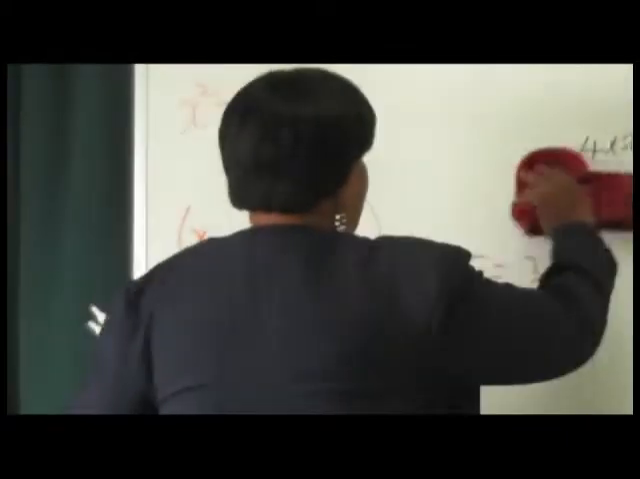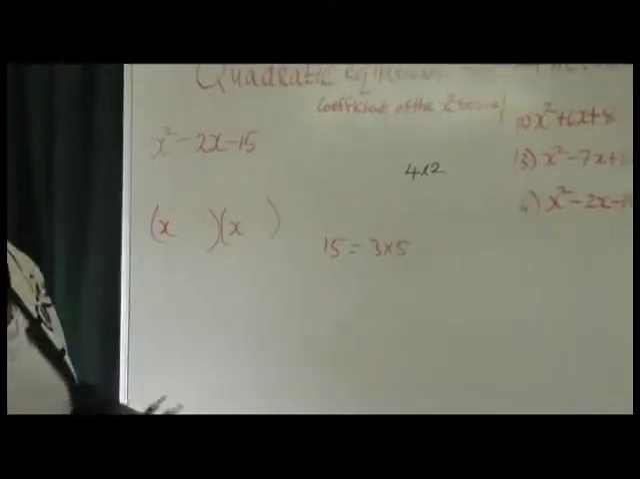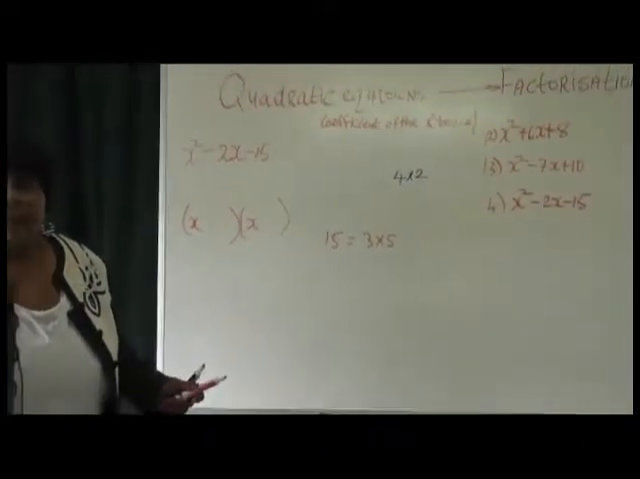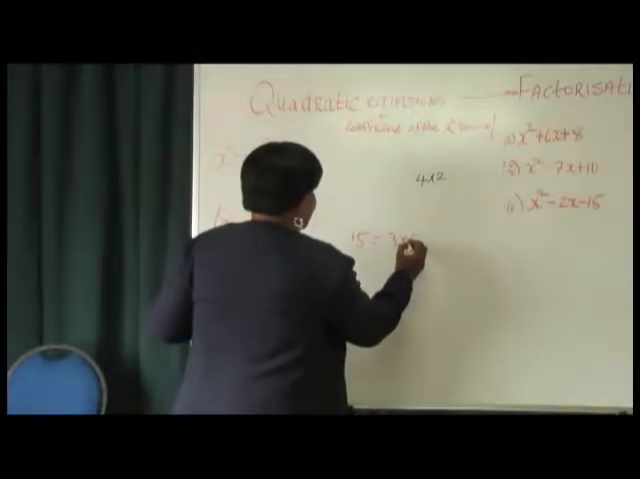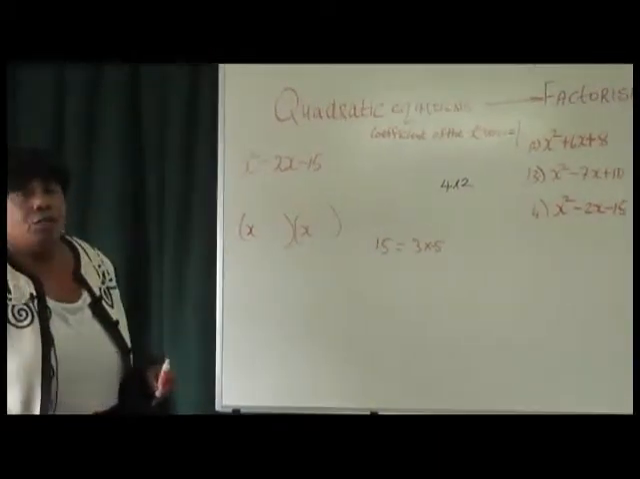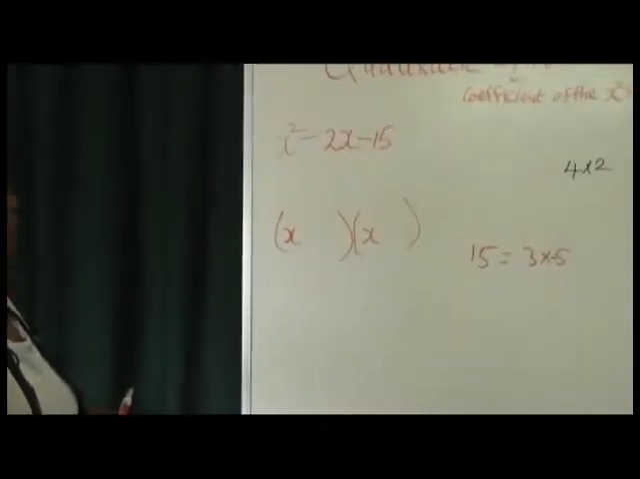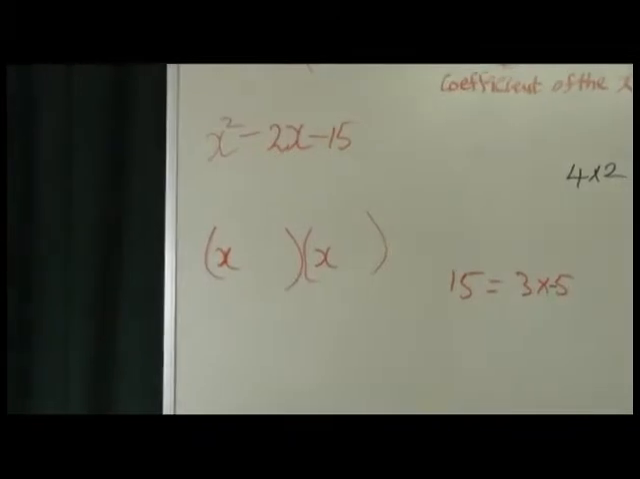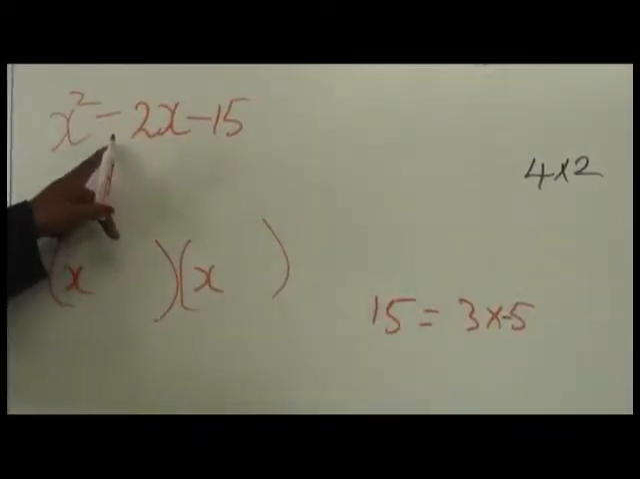And we're saying right away we need a negative 2. So the biggest number has to be negative. So we're going to make the 5 a negative 5 and leave the 3 as a positive 3. So that when we do that, negative 5 plus 3 gives us our middle term, which is negative 2.